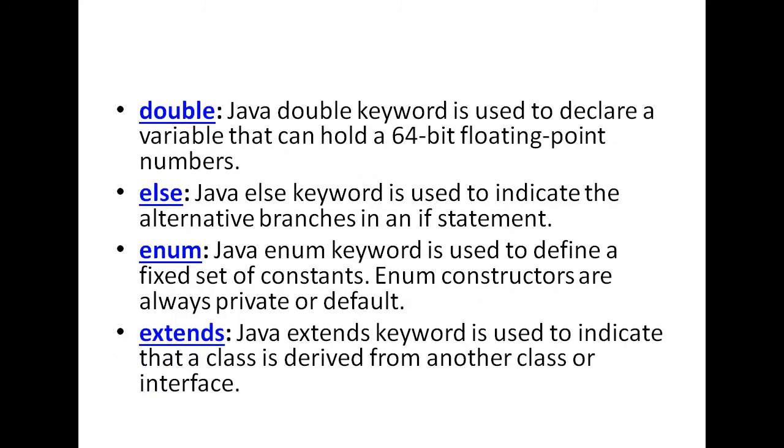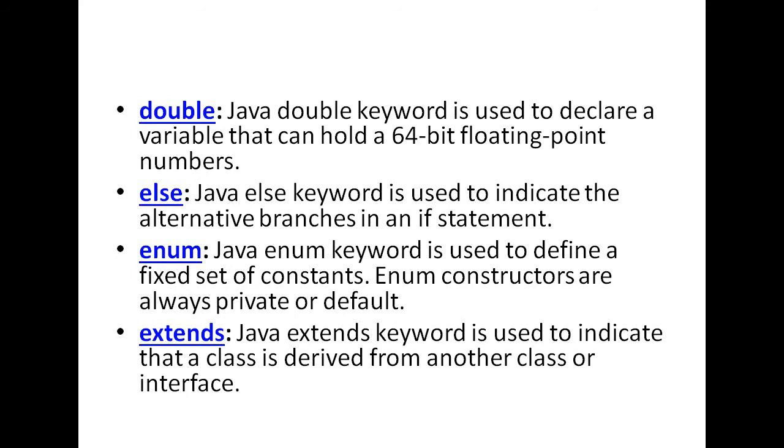Then what is the work of double? It is generally used to store the double data type, and the size of the double data type is 64-bit floating point numbers. Double means floating point numbers. Okay, and 64 bits means eight bytes. Okay, next, what is else? The else keyword is always used in conjunction with an if statement. Okay, if the condition is false, then the else block is executed.